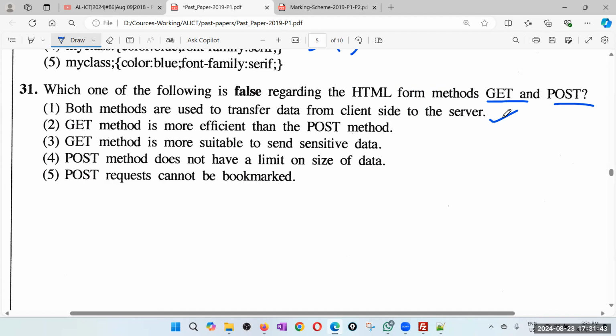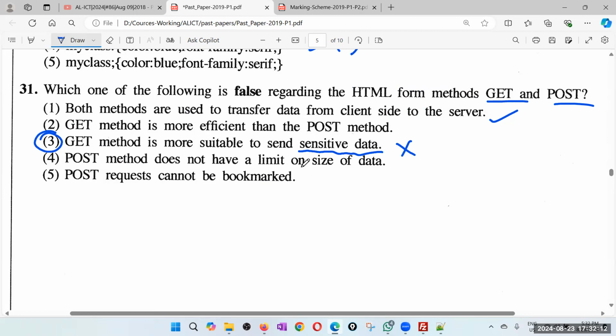Get method is more efficient than post method. Just keep that, I'll explain. Get method is more suitable to send sensitive data. Definitely no. For sensitive data, we must go for post. So therefore, that is the answer. We already got the answer. Get method is not more suitable. Get method is less suitable or not suitable for sensitive data. Now you know that the other answers are anyway wrong.